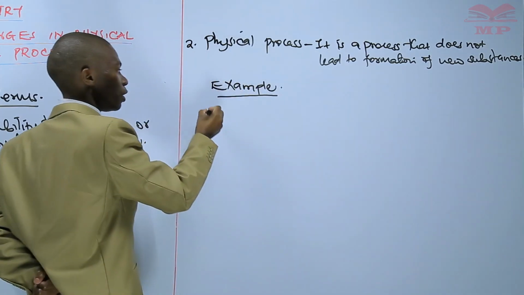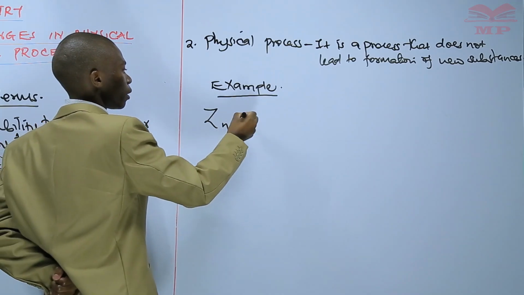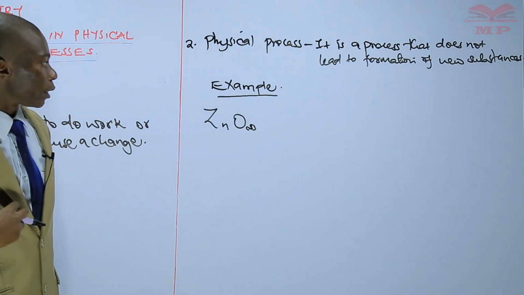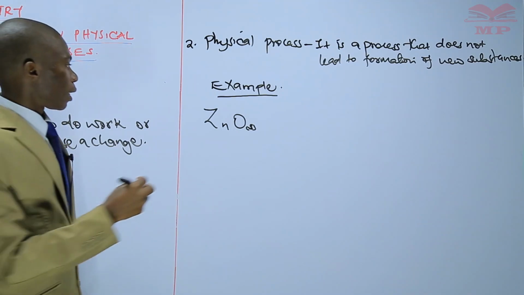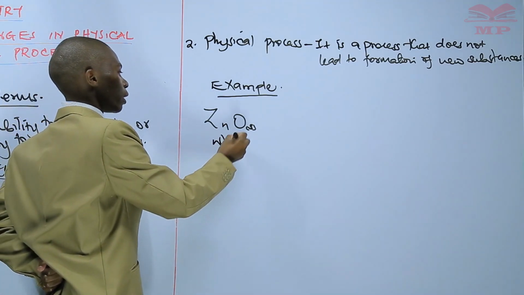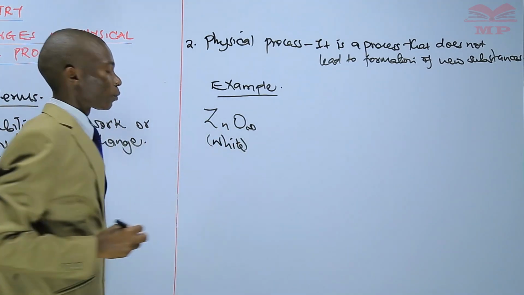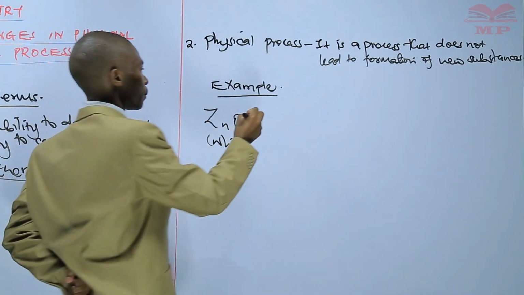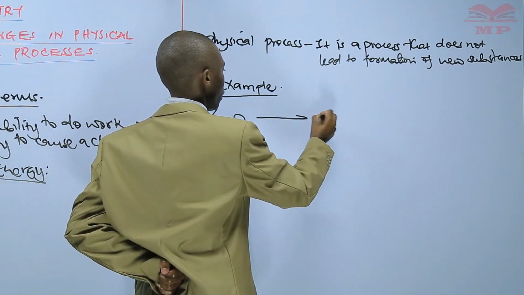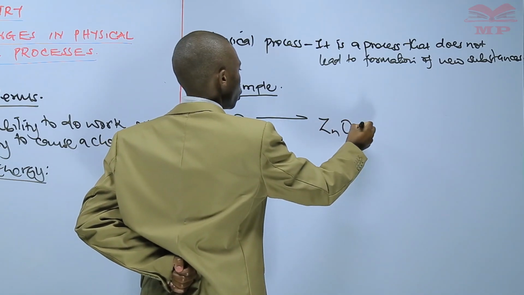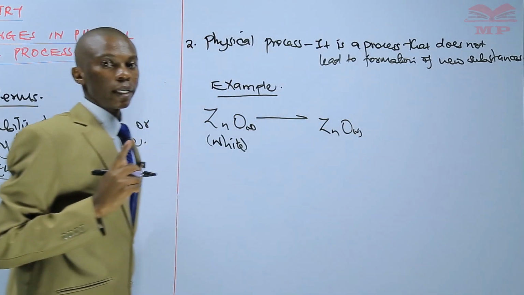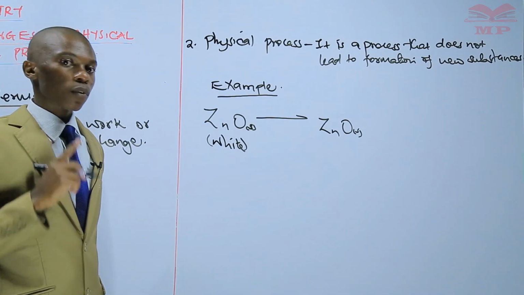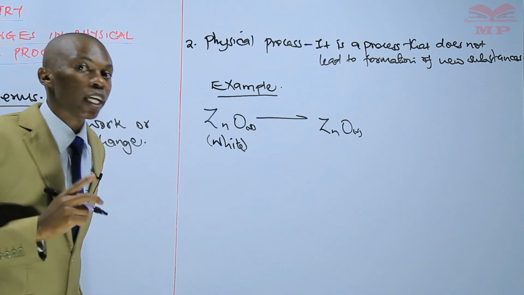we have zinc oxide. Zinc oxide is a solid, and this solid is white in color. So when you heat zinc oxide, the color of zinc oxide will change from white to yellow.